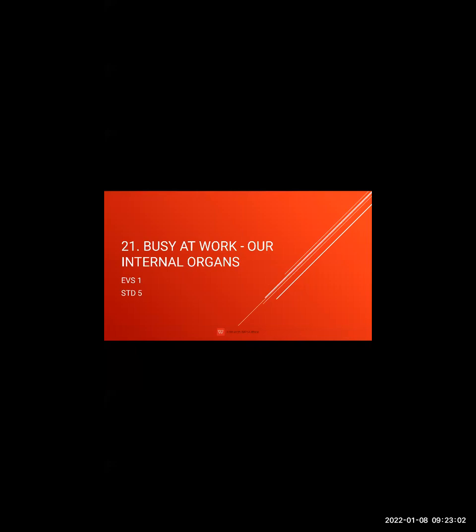Now we'll see about the nervous system. Maintaining coordination in the entire body is a function of the brain. A network of nerves joins the brain to all the parts of the body. Nerves carry messages to and fro between the brain and the parts of the body. The brain and the entire network of nerves together form the nervous system. Some tasks that we carry out as per our will, as well as some tasks which are not under our control, are both under the control of the nervous system.